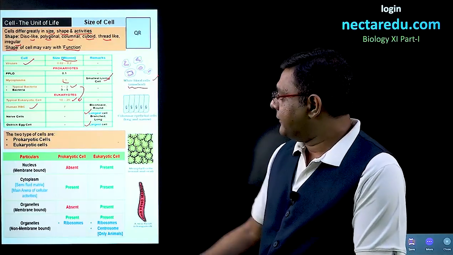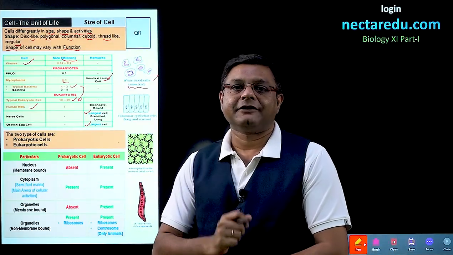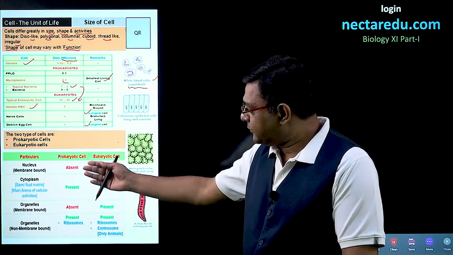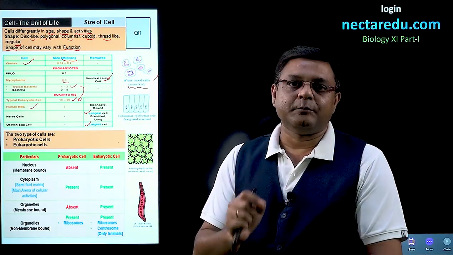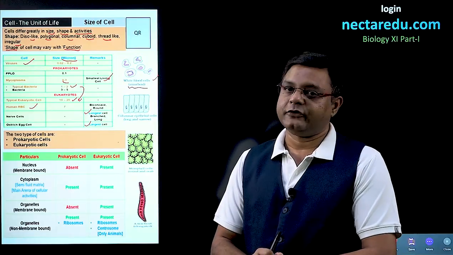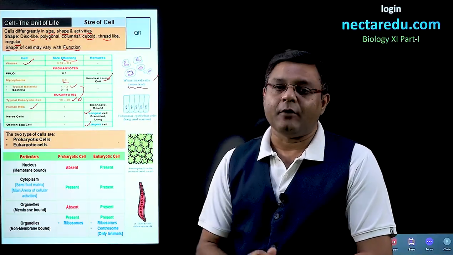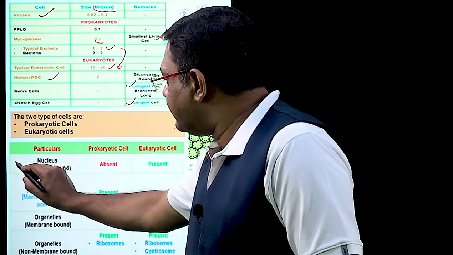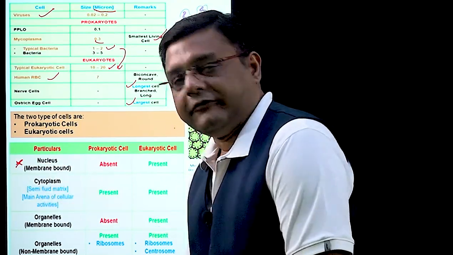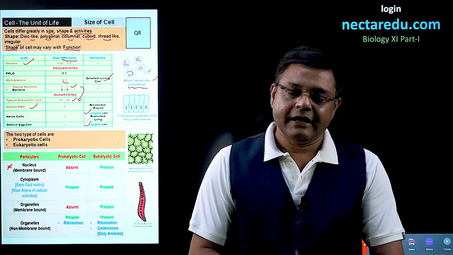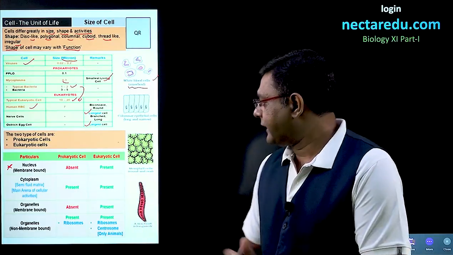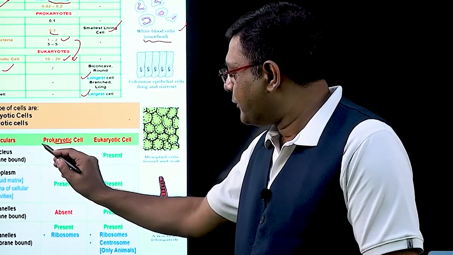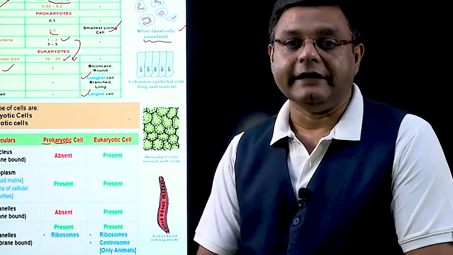After this, we come to the two types of cells. The first is prokaryotic cell and the second is eukaryotic cell. In this particular table, the basic bullet points of the differences between the two are given. The details come in later videos. Now, the first, major difference is the nucleus. If we talk about prokaryote, the word karyon means the nucleus, and pro means the primitive or initial form.